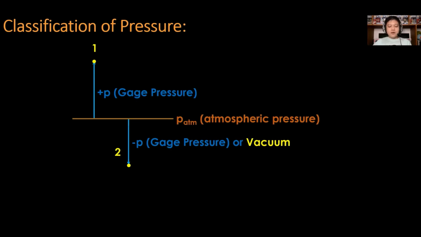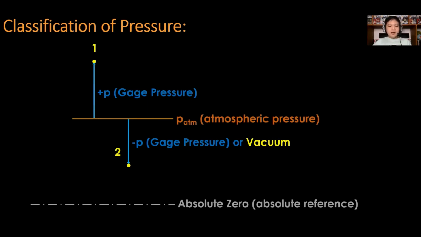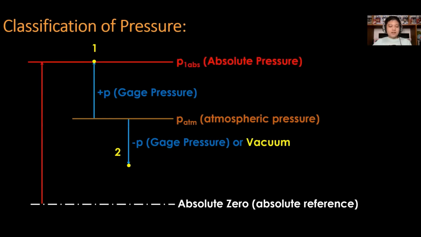To determine the value of absolute pressure for sample points 1 and 2, let us consider the absolute reference, which is the absolute zero. Again, zero pressure. The absolute pressure for point 1 is the combined atmospheric pressure and positive gauge pressure, while the absolute pressure for point 2 is the combined atmospheric pressure and a negative gauge pressure.